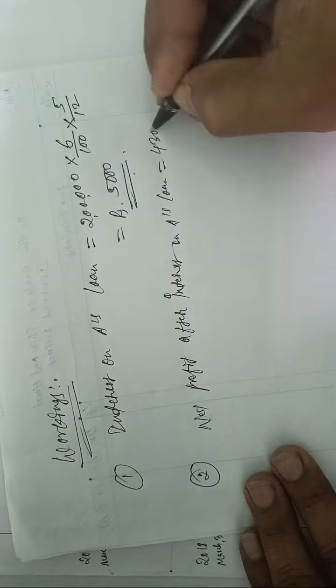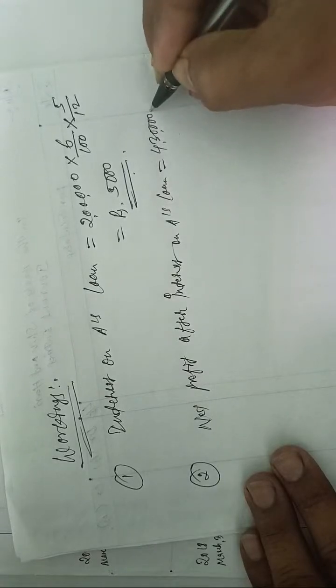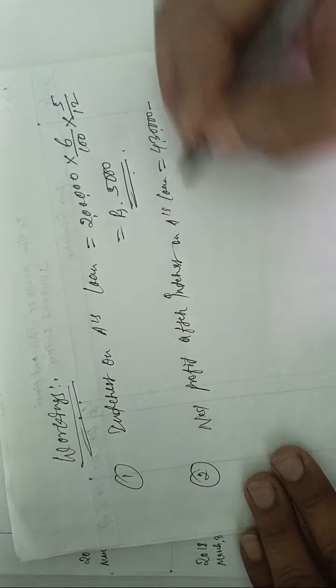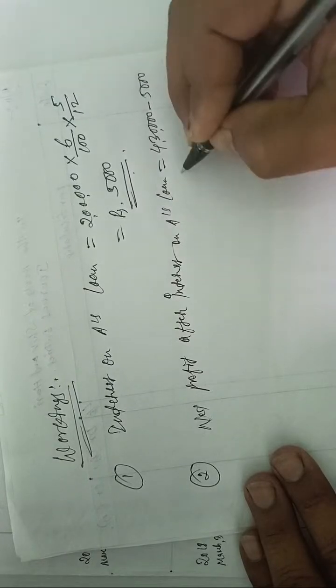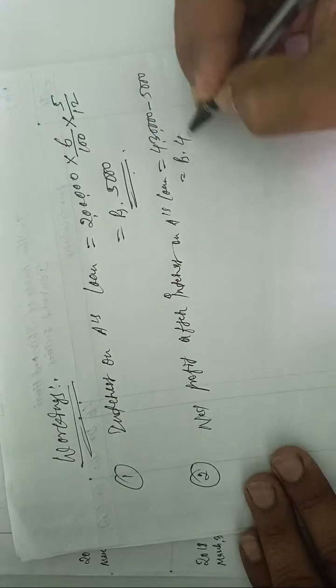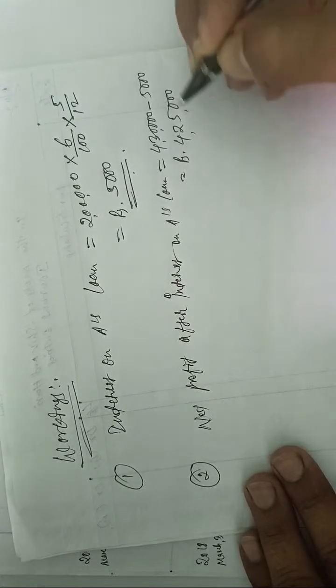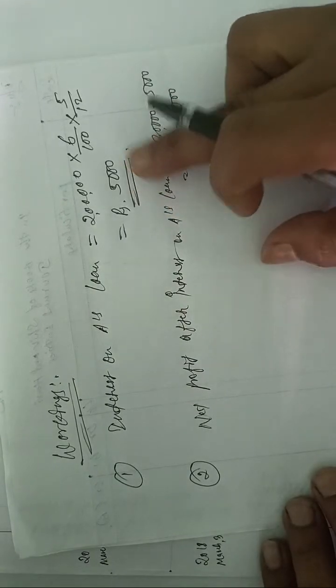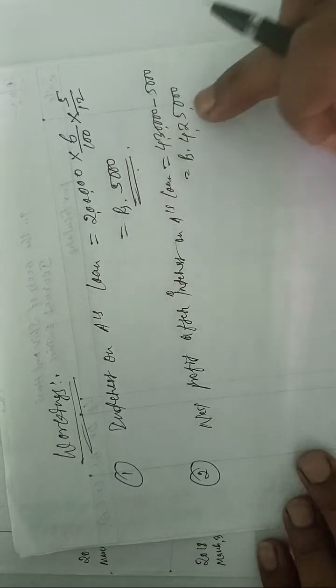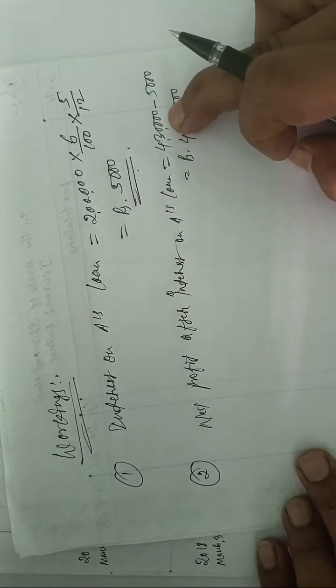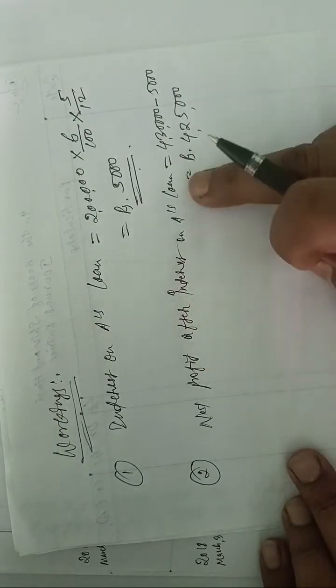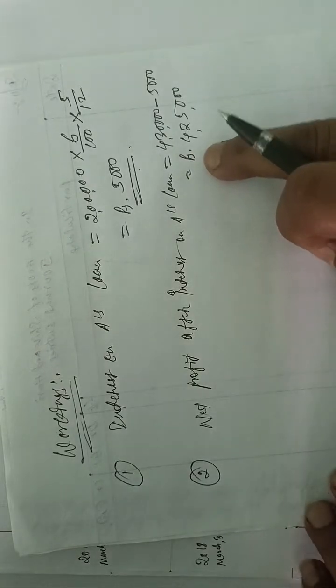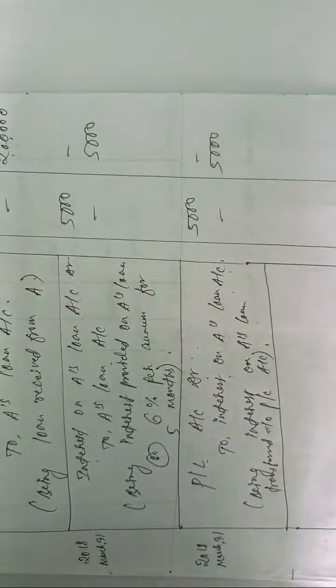That is, 4,30,000 is the net profit before interest. If we deduct the interest, that means 5,000, your net profit will be 4,25,000, because 5,000 is a charge for the firm, it is an expense for the firm. Whatever the profit is before, 4,30,000, if we deduct this 5,000, that is the actual net profit after interest on A's loan. I hope you are getting it. Yes or no?